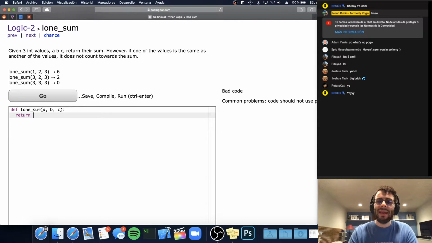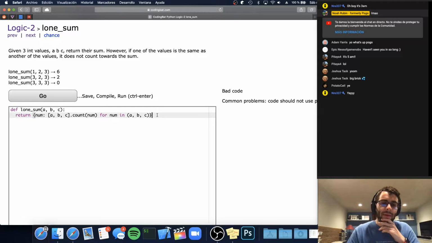So what we can do is I'm going to construct a dictionary where the key is the number and the value is the number of times that that number appears in the list. So in this example, the first example, 1 appears once, 2 appears once, 3 appears once, and then in this example, 3 appears 3 times. So you get the idea. So we're going to make a dictionary comprehension, and it's going to be num colon, let's make a list a, b, c dot count num for num in a, b, c.